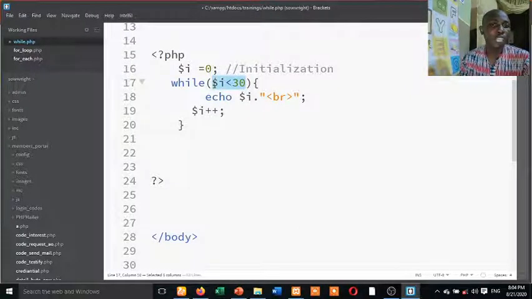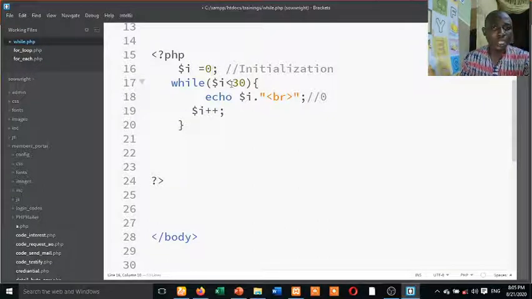You know, it's different from that for loop. So this is the condition. I is less than 30. So this code should run echo I, then increment it with what? With 1. So by the time I is coming here, I is less than 30, so now echo I. So this one is going to echo 0 now. Again, after echoing 0, you now add I to be what? To be 1. 0 plus 1, 1. It should go up again. And this one is now going to be 1.